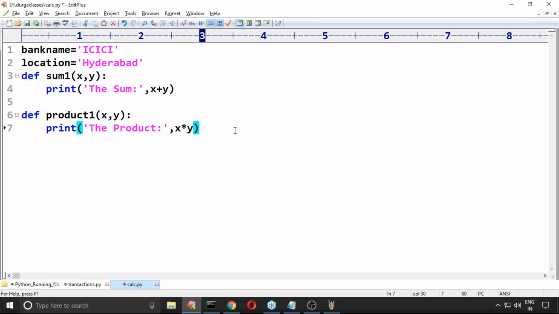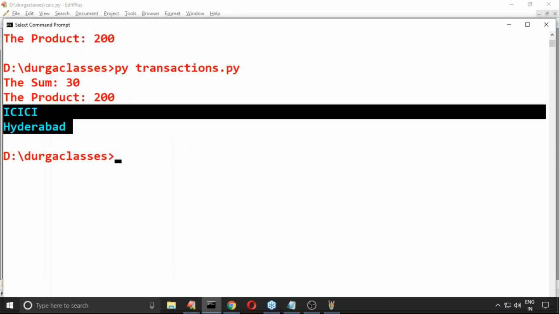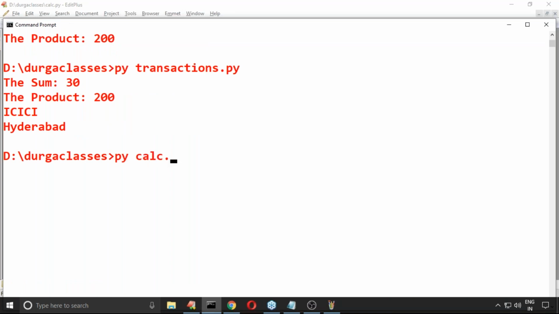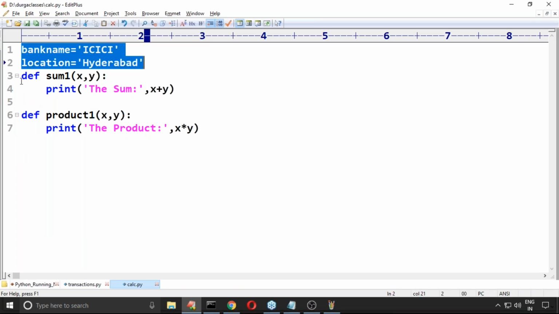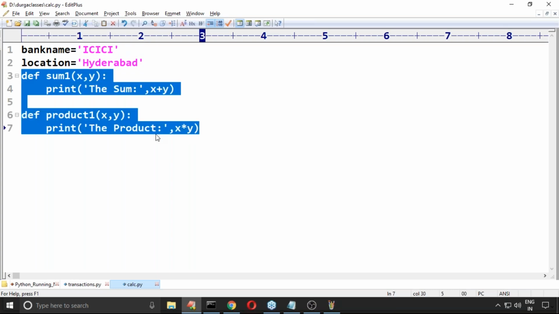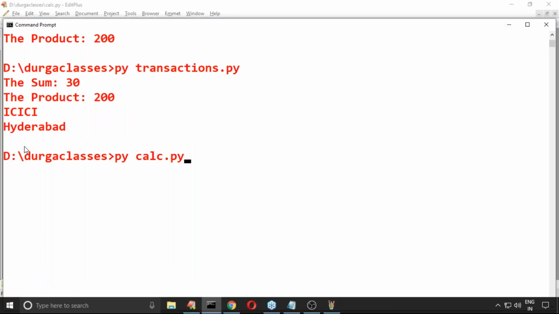Anyone, can you please respond, sir? I want to execute py calc.py. Can you please confirm what is the answer we are going to get? No output. No output, because you define two variables and you define two functions. You are not calling any function. You are not printing anything.